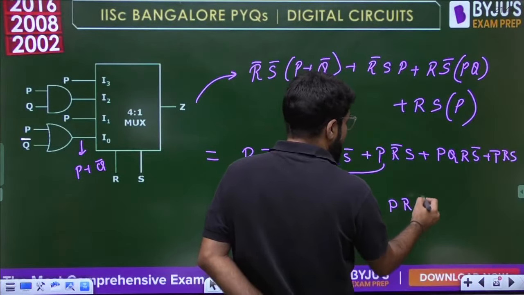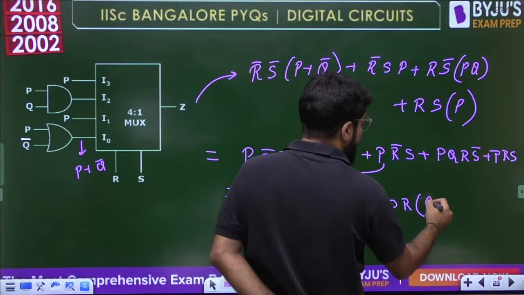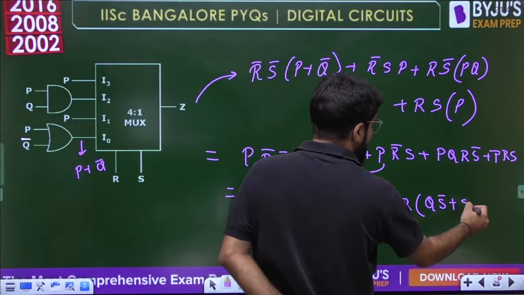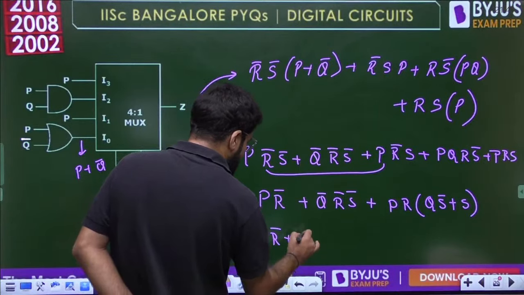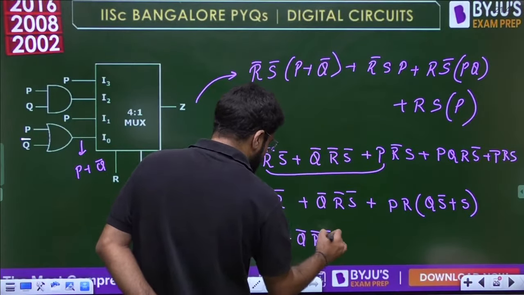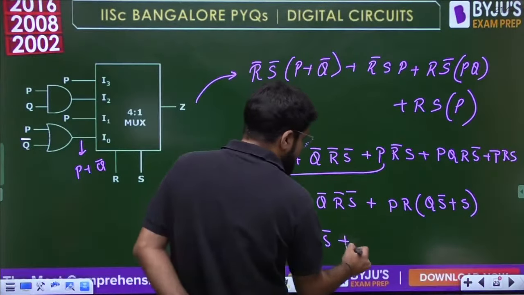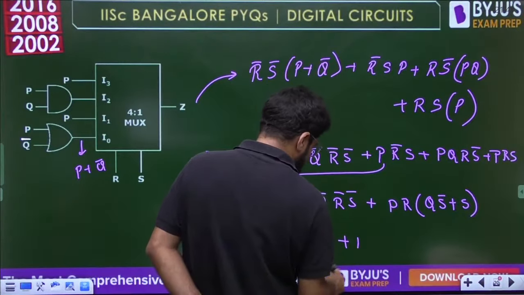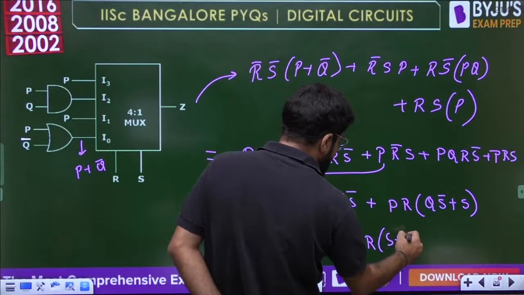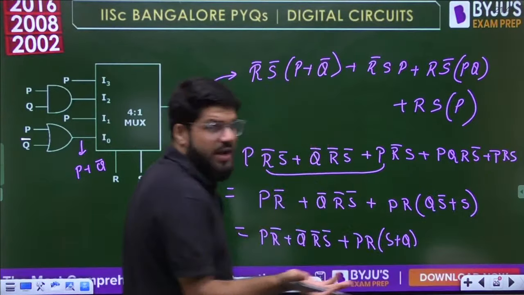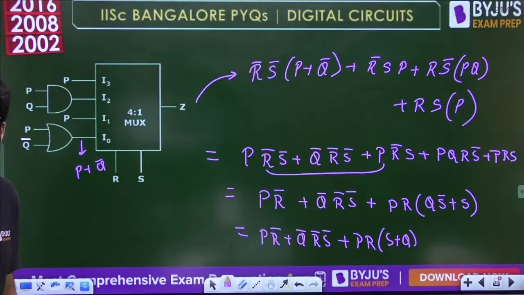I think P and R can be taken as common. Taking P and R common, you have Q S bar plus S. So from here also one term will simplify. So I have P R bar plus Q bar R bar S bar, plus P R, S plus S bar Q is S plus Q. S plus S bar Q, again absorption will apply. S plus S bar Q is S plus Q.